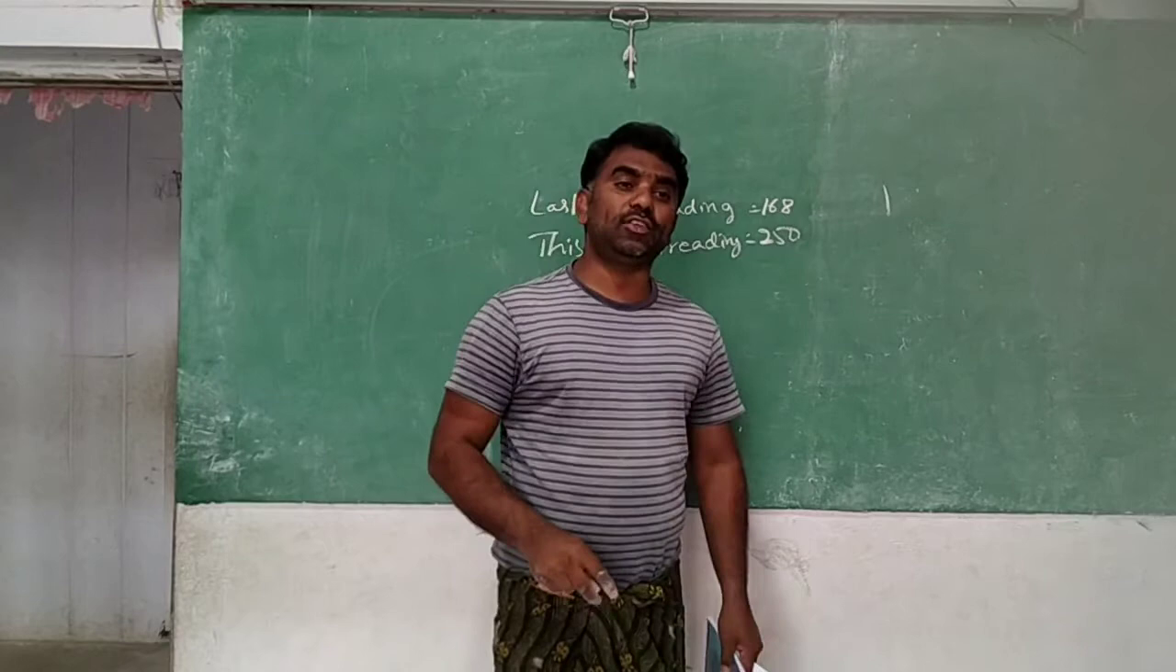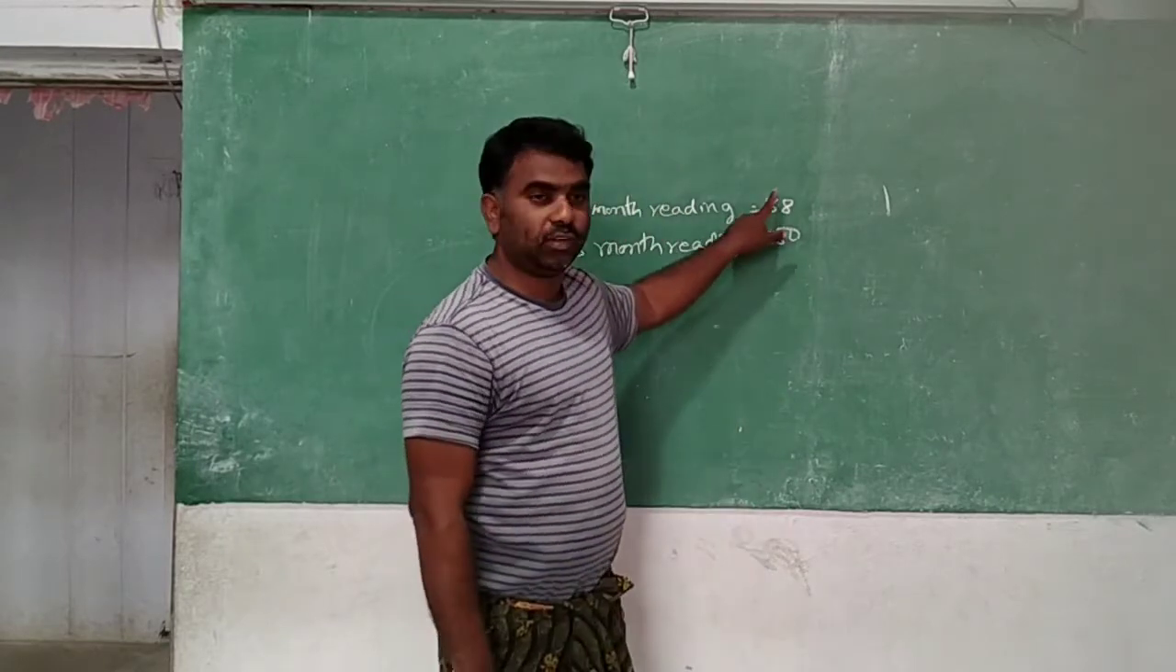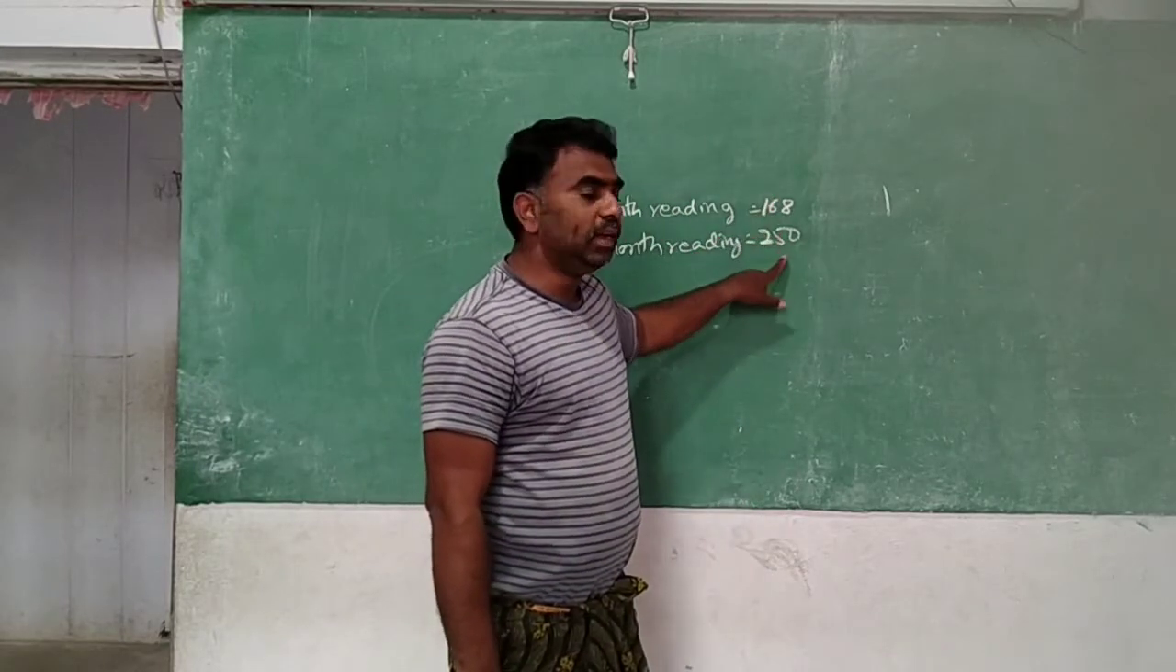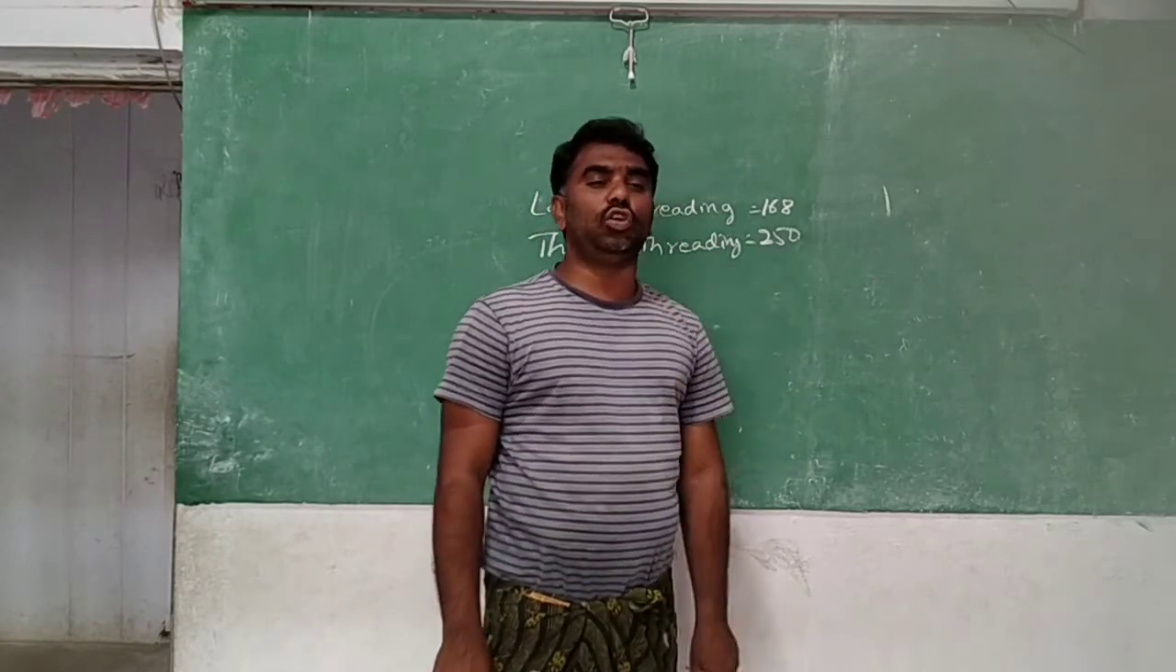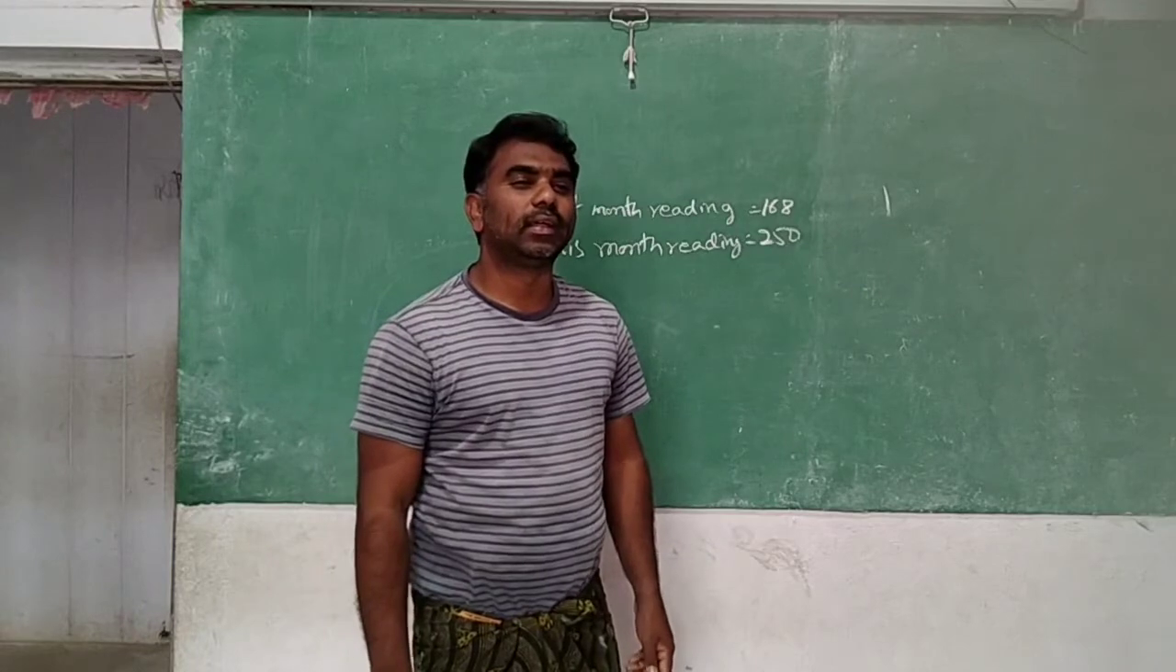Up to last month, they have used 168. This month reading it is 250. Means how many units they have used, do you know? How can you find it?